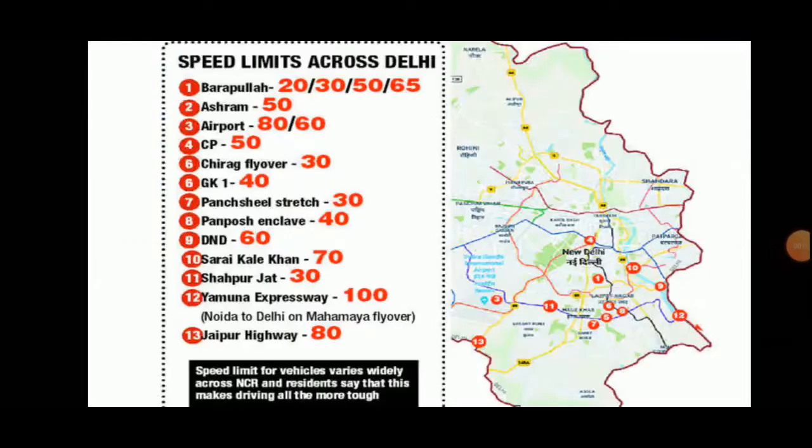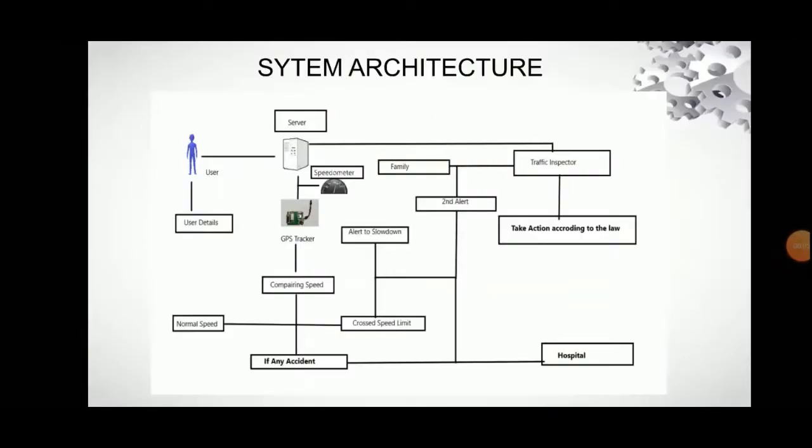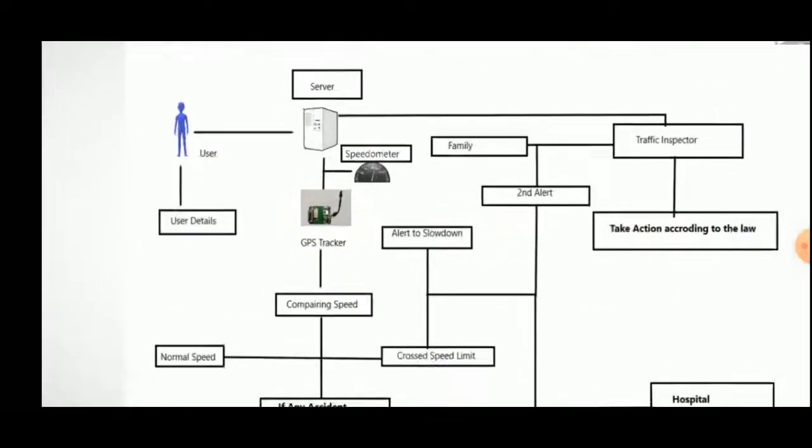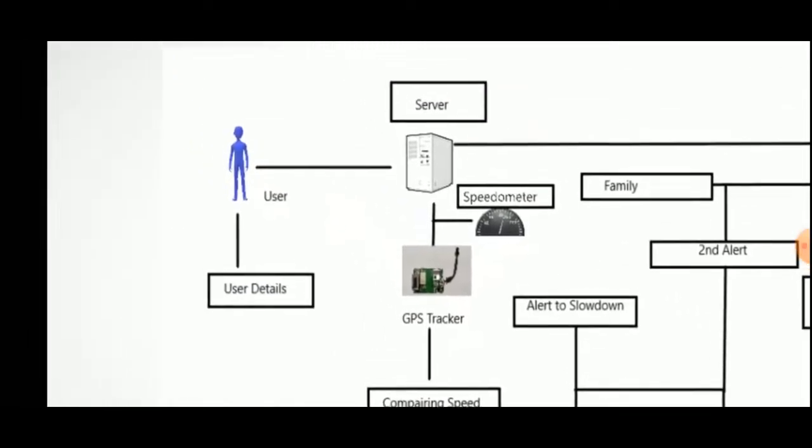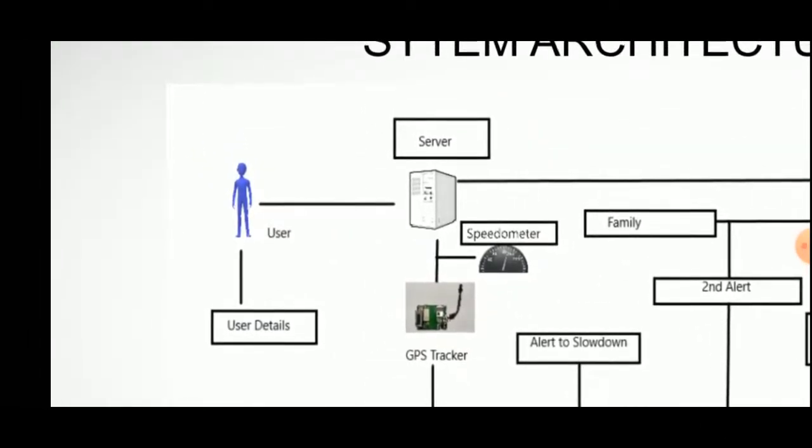Here you can see the architecture, the system architecture, where I'll just zoom in. You can see here the user. Basically, this GPS tracker is directly connected with the server, where the user has his own database. Every GPS tracker is recorded with the user. So if anyone breaks the traffic rule or any car has met with an accident, then the user's family or anyone can be contacted.